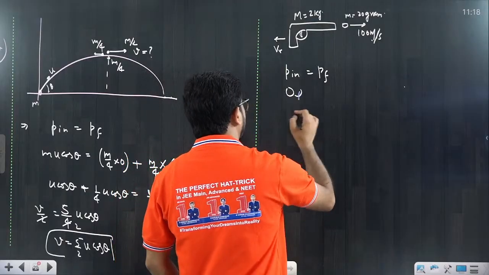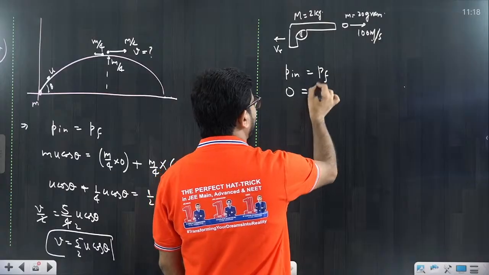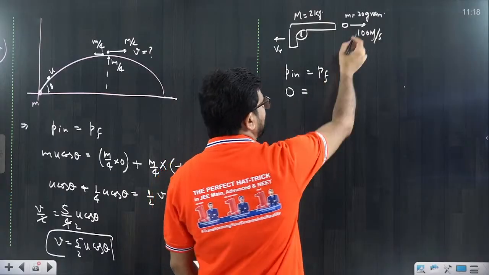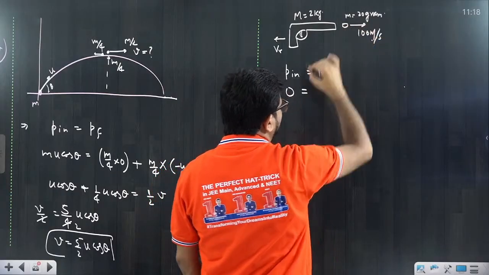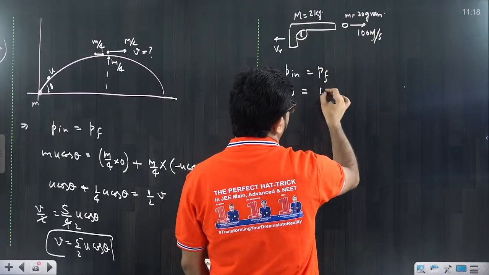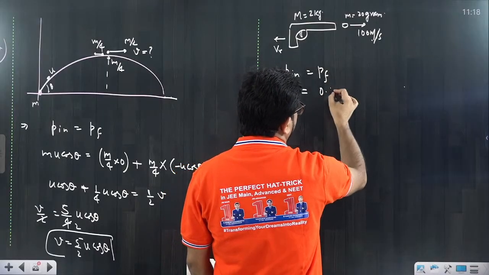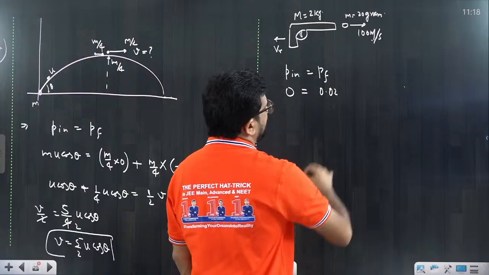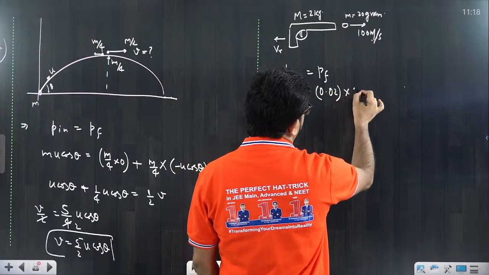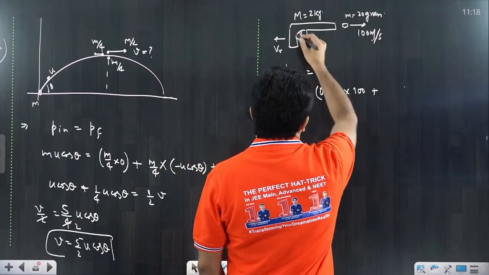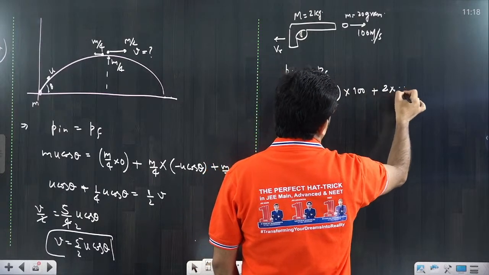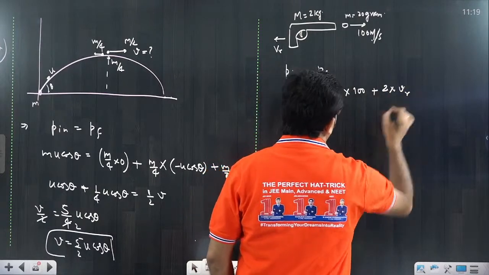So P initial is equal to 0, we can put it. P final we have to calculate. P final means how much? This bullet is moving in the forward direction, so the mass is 0.2 kg, we are putting it, with a speed of 100 meter per second, plus the gun, which is 2 kg, moving with the speed of V recoil, that we have to calculate.